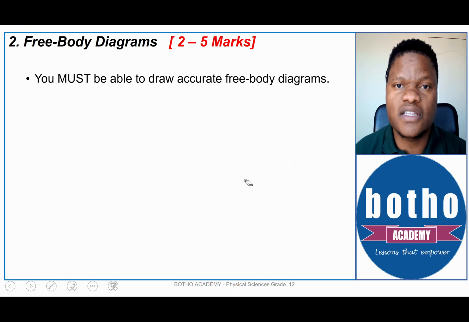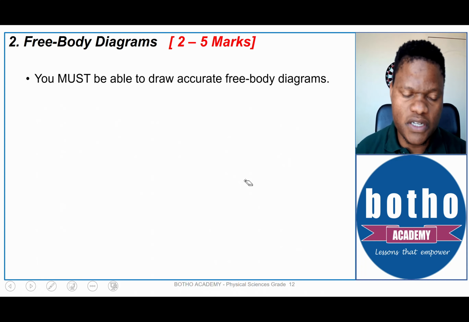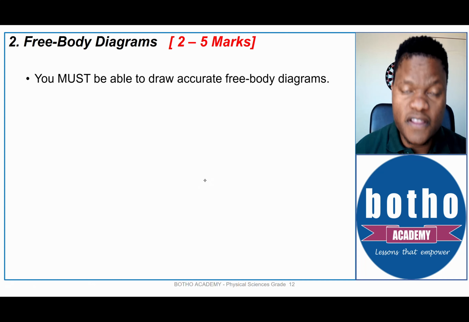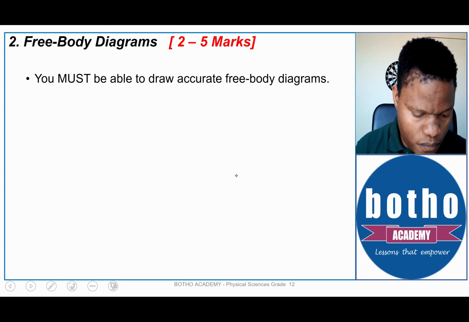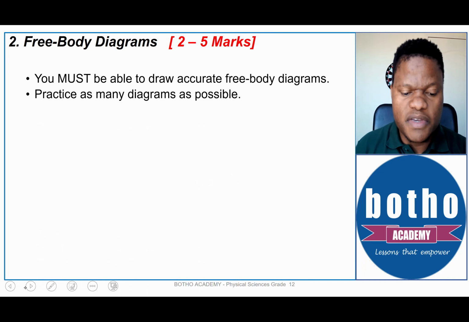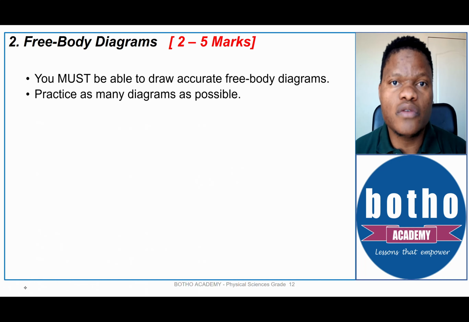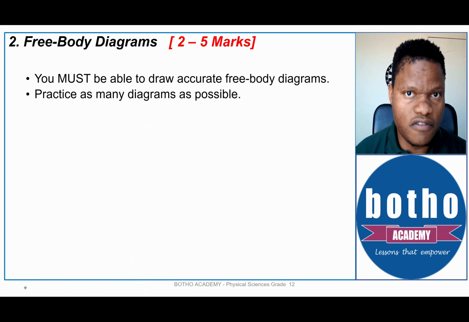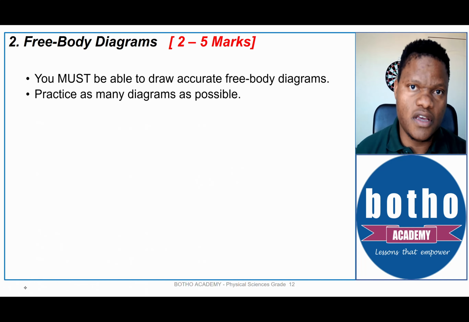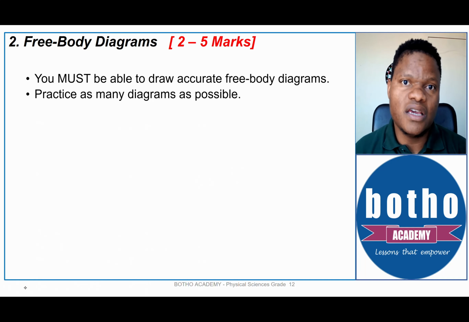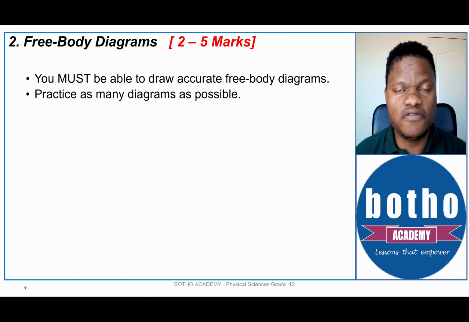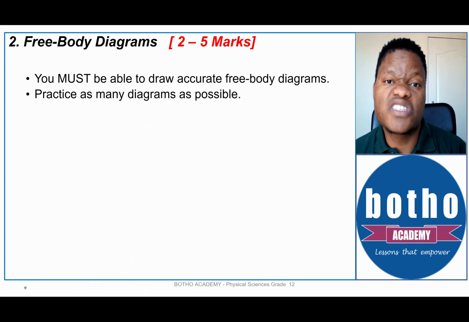And I emphasize that if you're still struggling with this part, you make sure that you watch the videos that we've made before. Okay, practice as many diagrams as possible. Do not memorize them, practice them, because every diagram, every question has a unique diagram, and sometimes the information is different from similar scenarios.